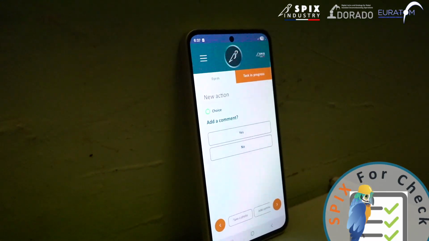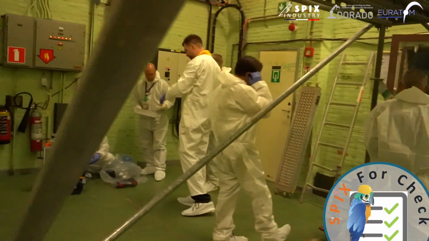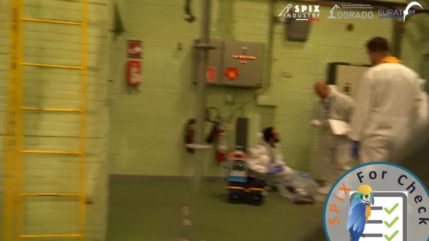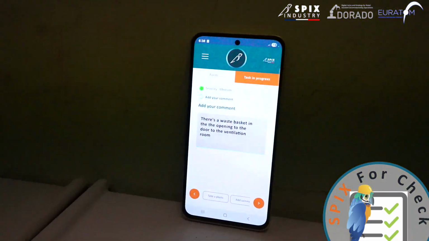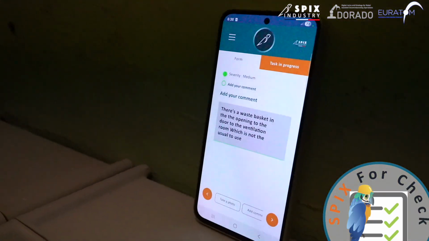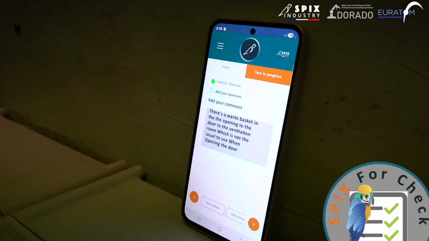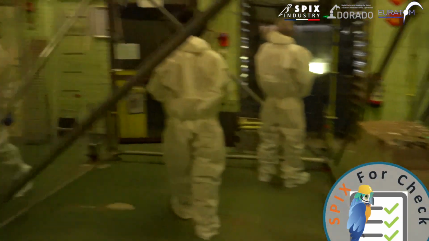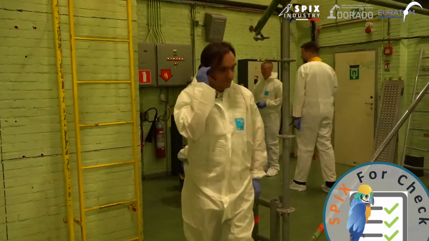And your comment. Say ready to record. Ready. Your turn. There's a waste basket in the opening to the door, to the ventilation room, which is not usual to use when opening the door. I suggest to relocate this basket. End of comment. Confirm the entry.